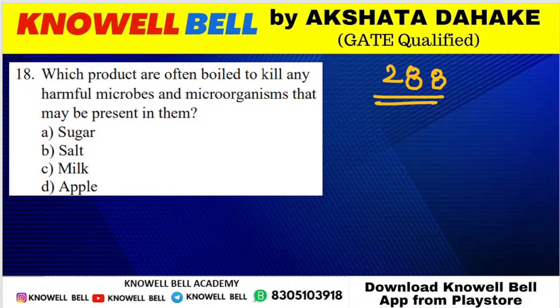Darsh, options को question is asking you to boil the food item and you are marking option D. How can you boil an apple? Milk answer होगा ना? The only thing we preserve by boiling is milk.